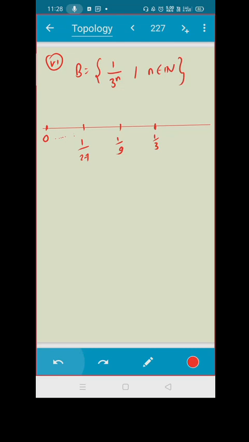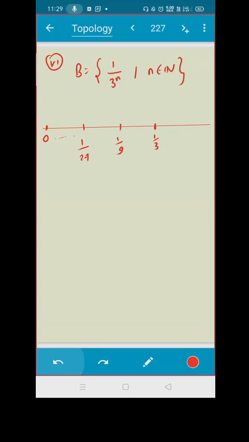What do you have to see? If you are saying something is a limit point, you have to see that take any radius, you form an open ball around that point. That open ball should contain some other point except for 1 by 3. So can you say that?